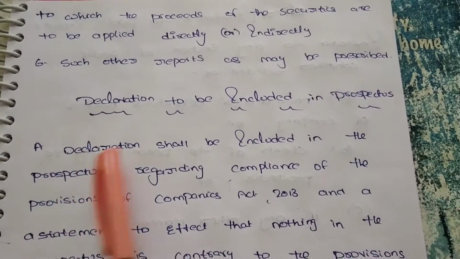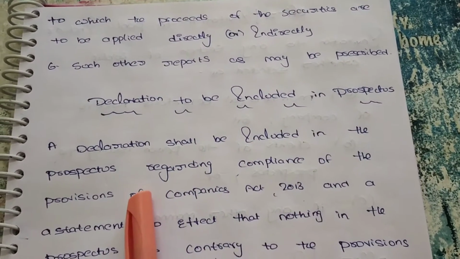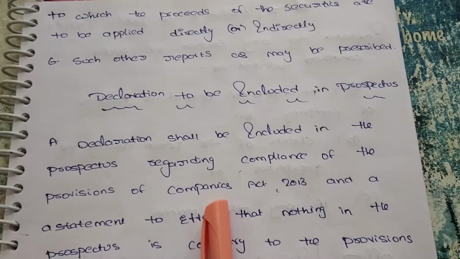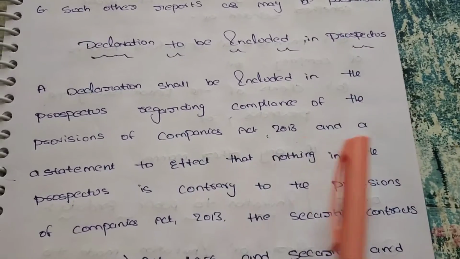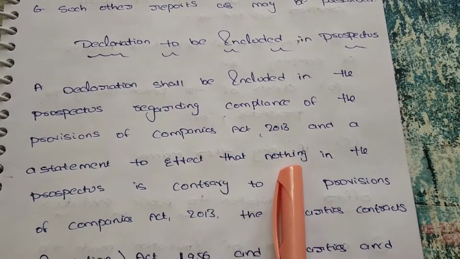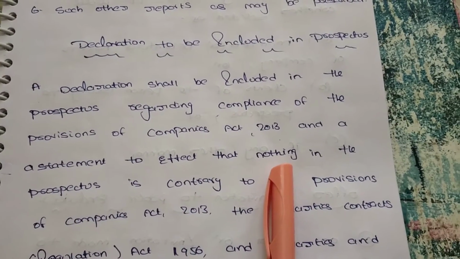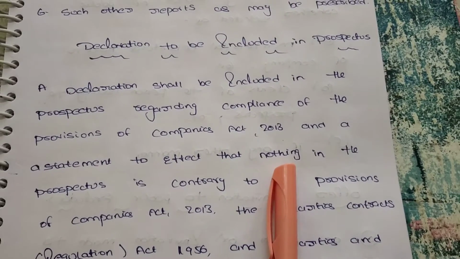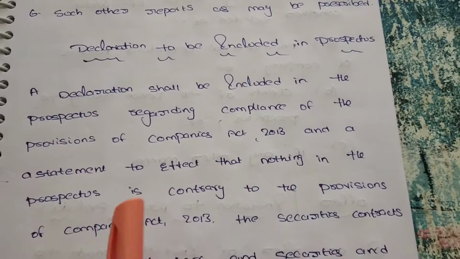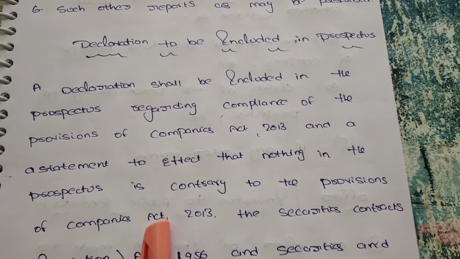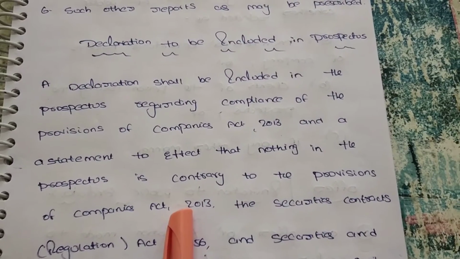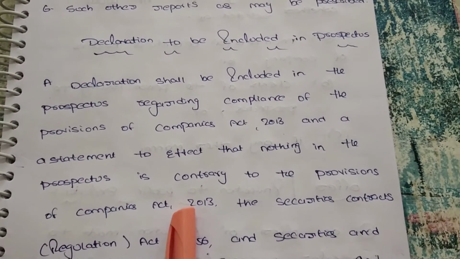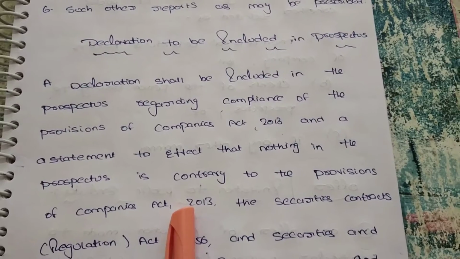See here, a declaration shall be included in the prospectus. According to the Companies Act 2013, we have to take a declaration according to the below sections, and a statement that nothing affects the public while issuing the prospectus. Everything we have to mention in a clear way. Nothing in the prospectus is contrary to the provisions of the Companies Act. It is an important provision in the Companies Act. We have to mention the declaration, and only after the declaration do we issue to the public.